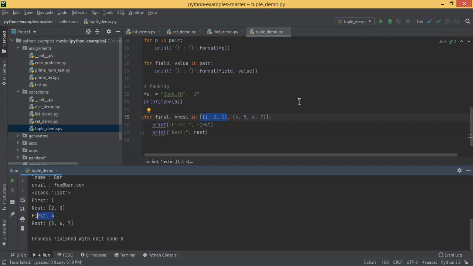That's the whole objective for which tuple was created in all these languages: to create a collection which has multiple types of elements. But whenever we talk about lists, though they support heterogeneous elements, we create similar types of elements in lists, similar types of elements in sets, like that.